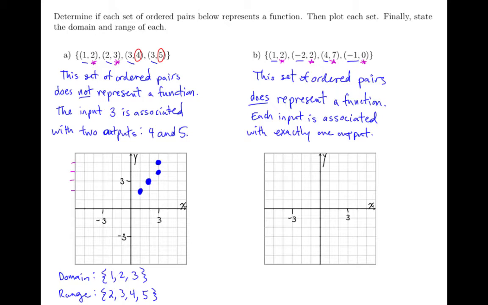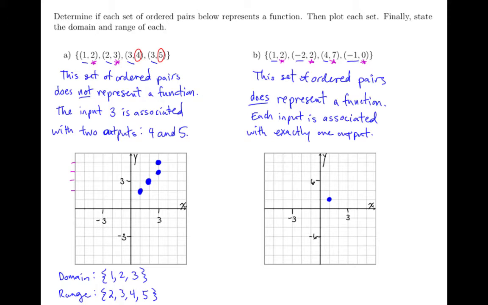And for y, I'm going to need to scale this a little bit differently, so I'll just make each tick mark worth 2. So I'm going to scale off 6 and -6, and those are happening at the 3rd tick mark above and then below the x-axis. So now I can plot these points. So to plot the point 1, 2, I'll go to where x is 1 and y is 2, and I'll plot that point. And again, keeping in mind that I scaled these axes differently, I'm 1 tick mark over for x and 1 tick mark up for y, since the y units are 2.